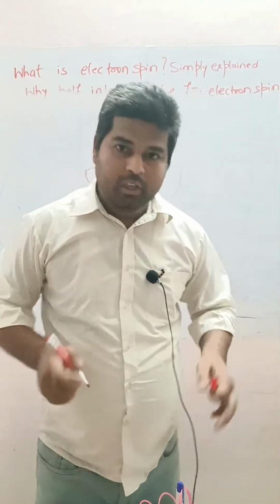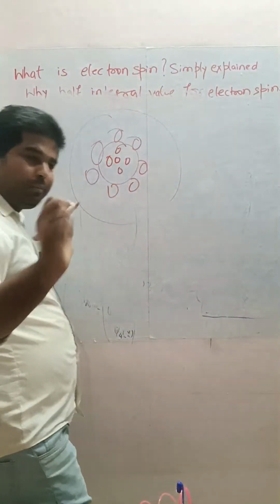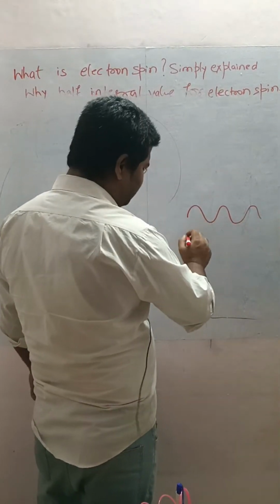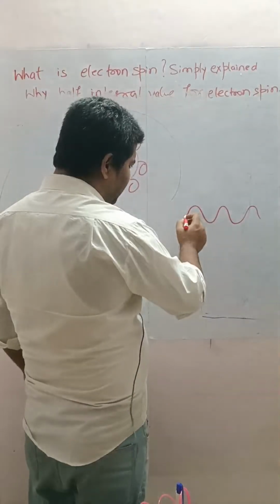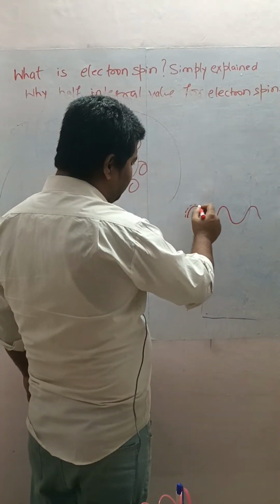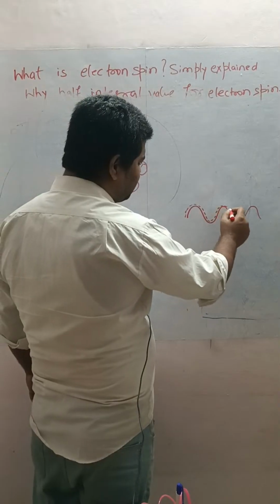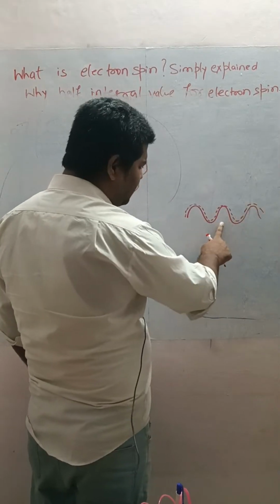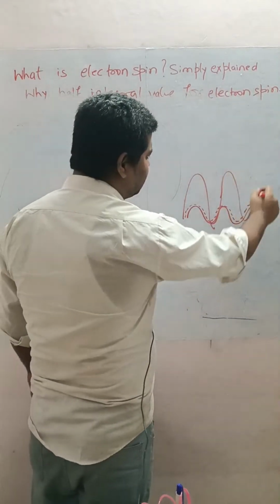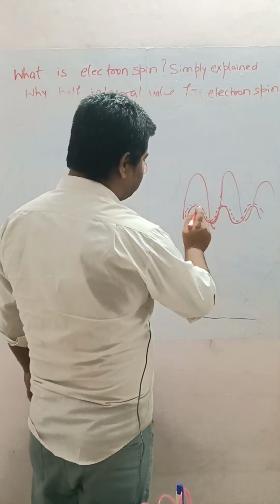See here. Remember, superposition of waves. In a classical view, I'm not describing quantum mechanics here. This is a classical wave. If you have waves with exactly the same phase and amplitude, what happens? The resultant wave will be bigger than this.